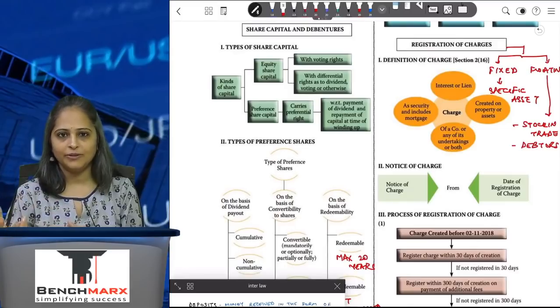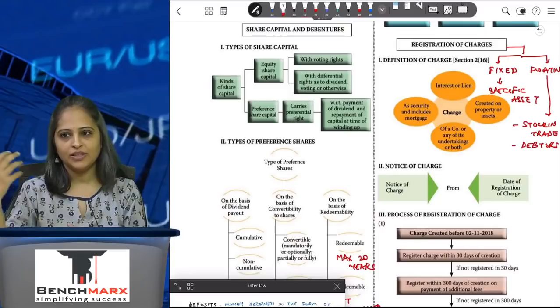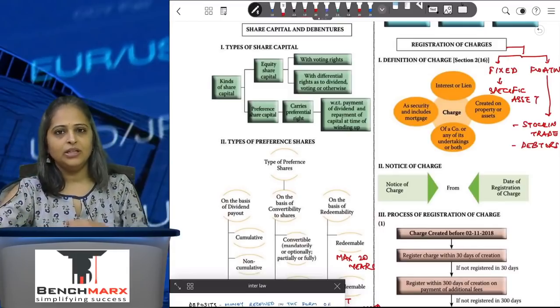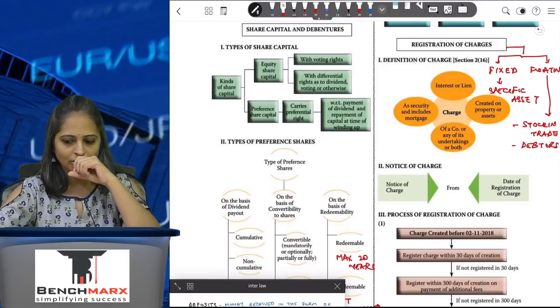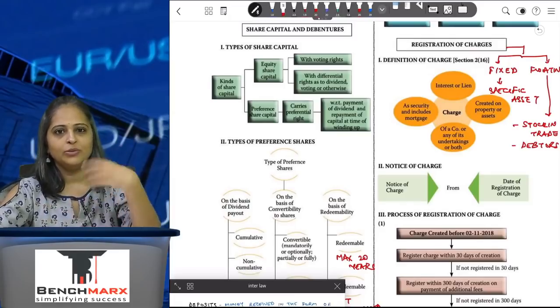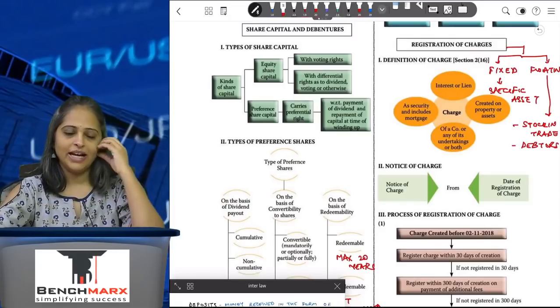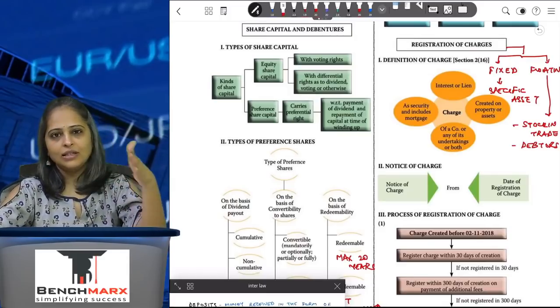Preference share capital is called preference because they get a preference over the equity shares, in respect of dividend and in case of winding up of the company. Equity share capital has a higher risk but a higher return. If the company is doing very well, preference share capital will get a fixed amount, but equity share capital can get more. So they have high risk, high return, they do not get preference, and hence it's equity share capital.